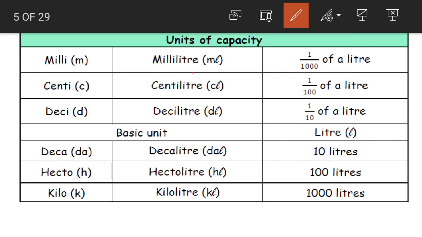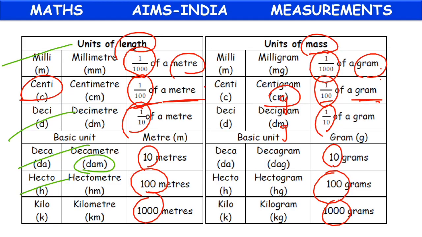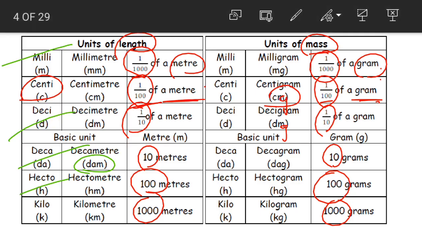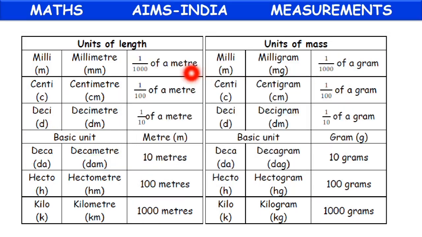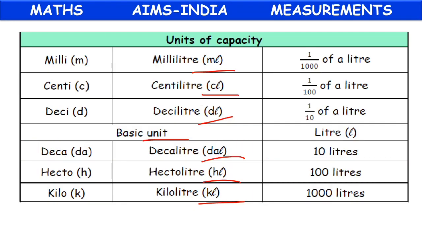So this is how it is. Milliliter, centiliter, deciliter, basic unit, decaliter, hectoliter and kiloliter. Yes children, I hope you understand how all the different units are used only for measuring length, mass and then capacity.